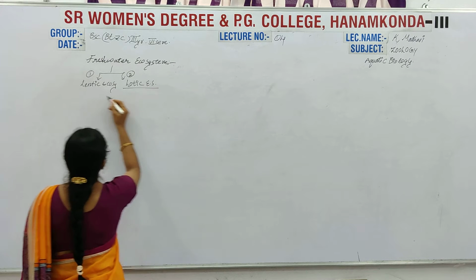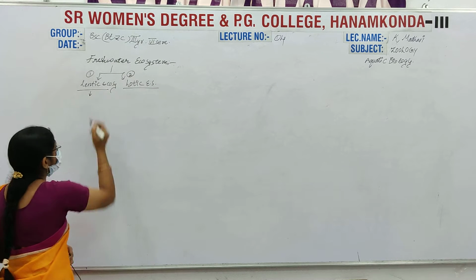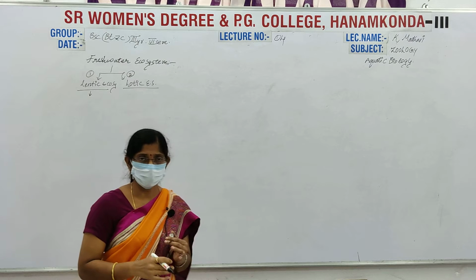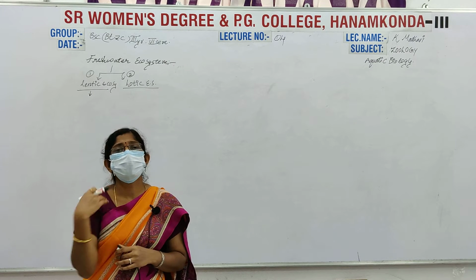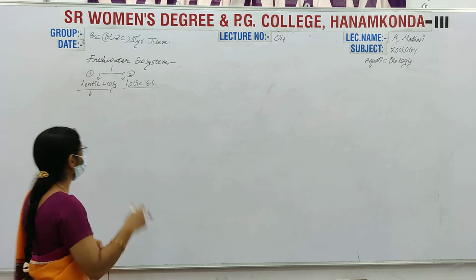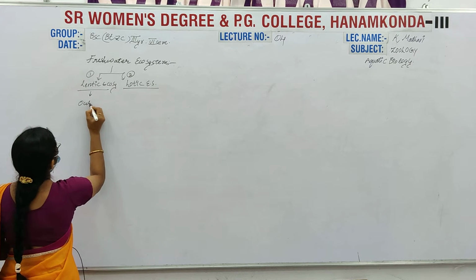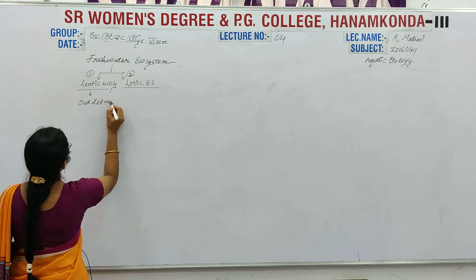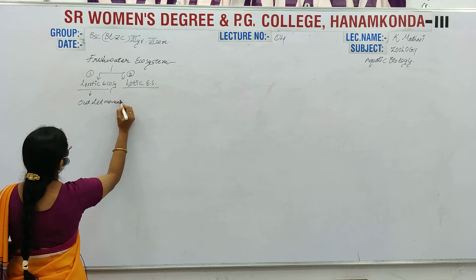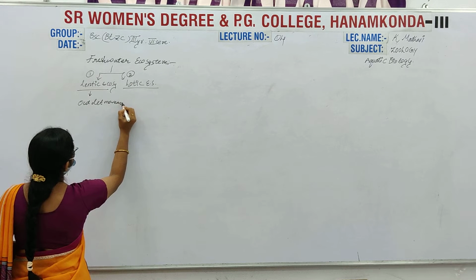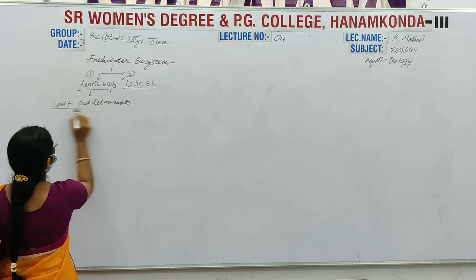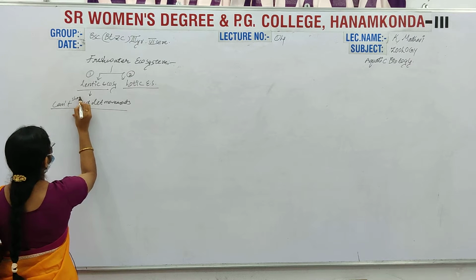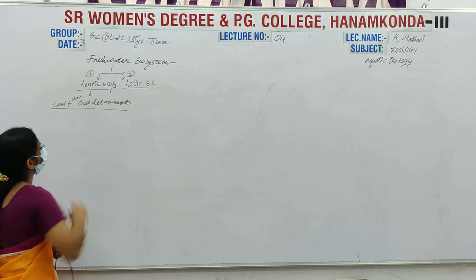Here lentic means where the water is stagnant, or they can't show any outflow or outlet movements in the water bodies.